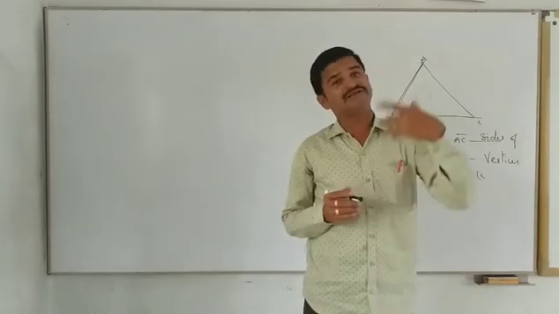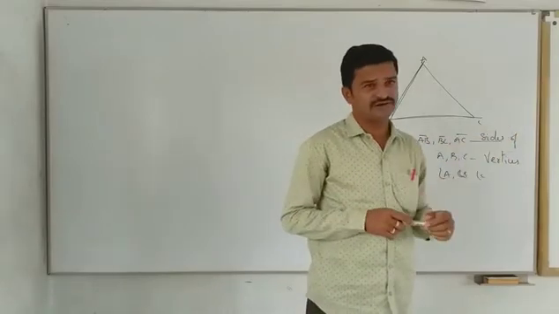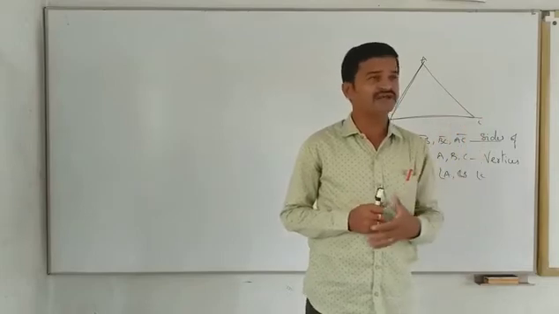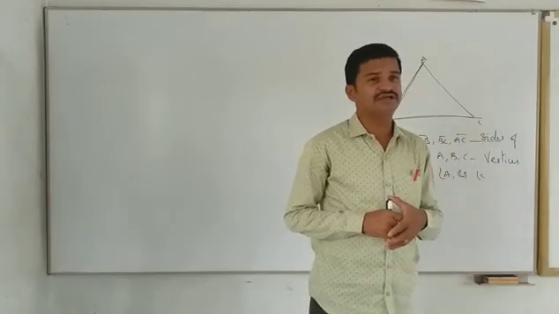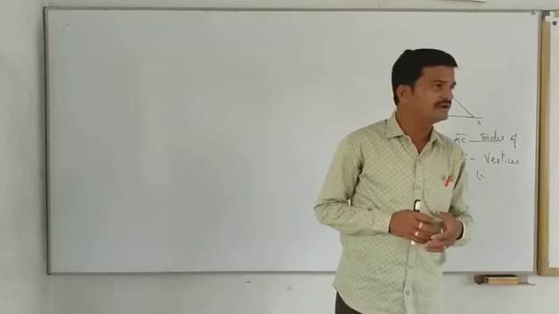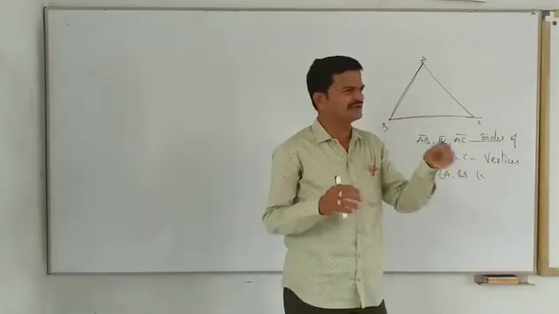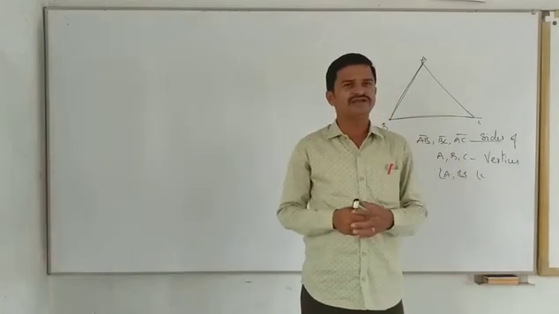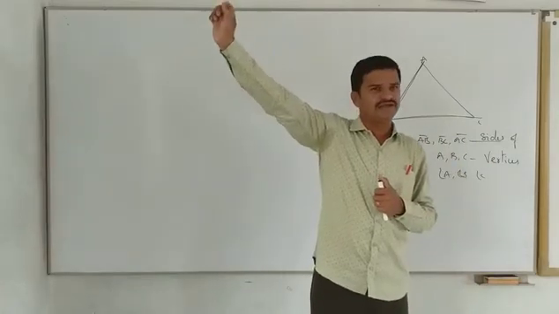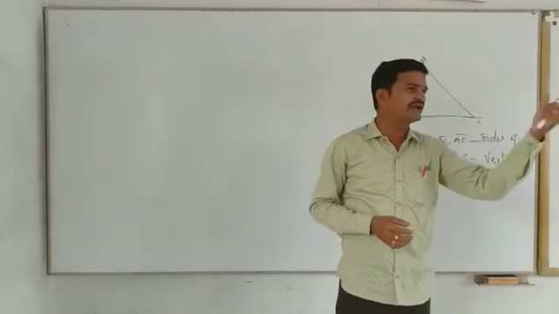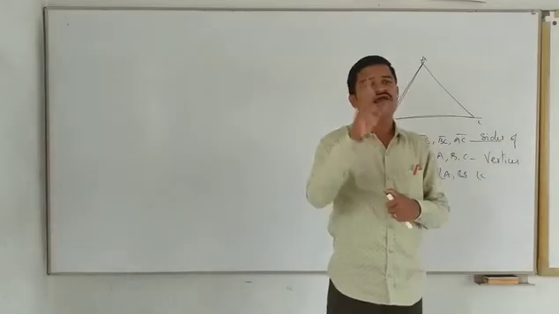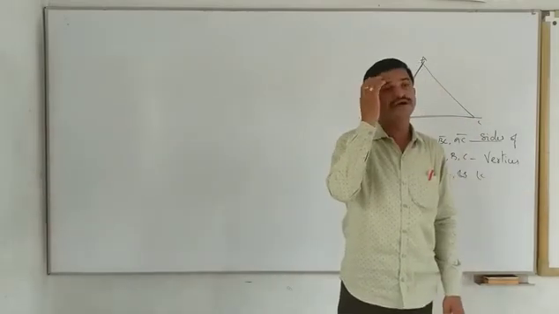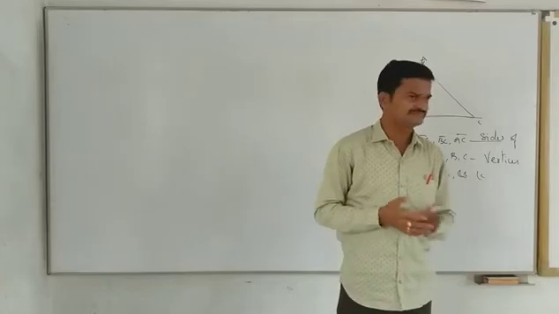We have learned many things about triangles. Based on angles and based on sides, there are some types of triangles, isn't it? Based on angles, how many types of triangles are there? Based on angles, there are three types. If all the angles are acute, it is an acute angle triangle. If one angle is a right angle, it is a right angle triangle. If one angle is obtuse, it is an obtuse angle triangle.